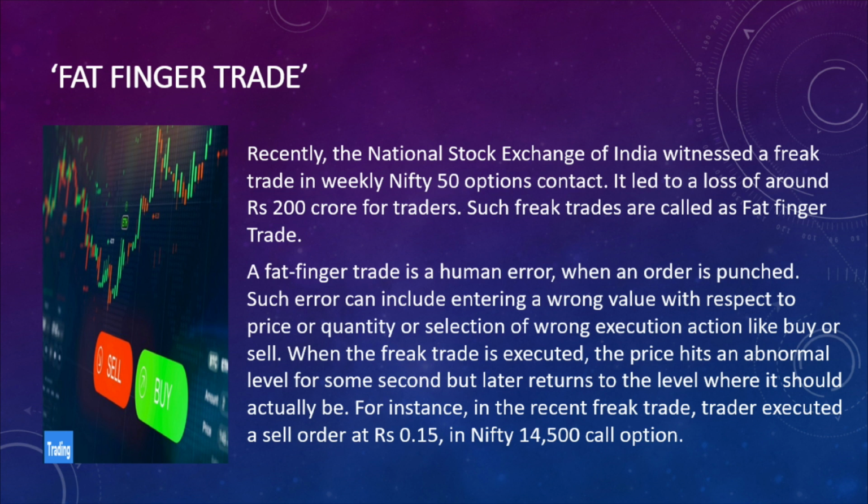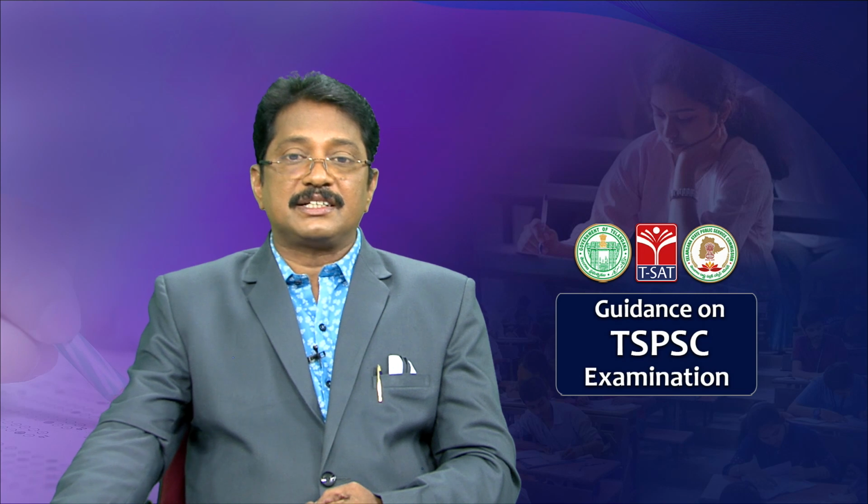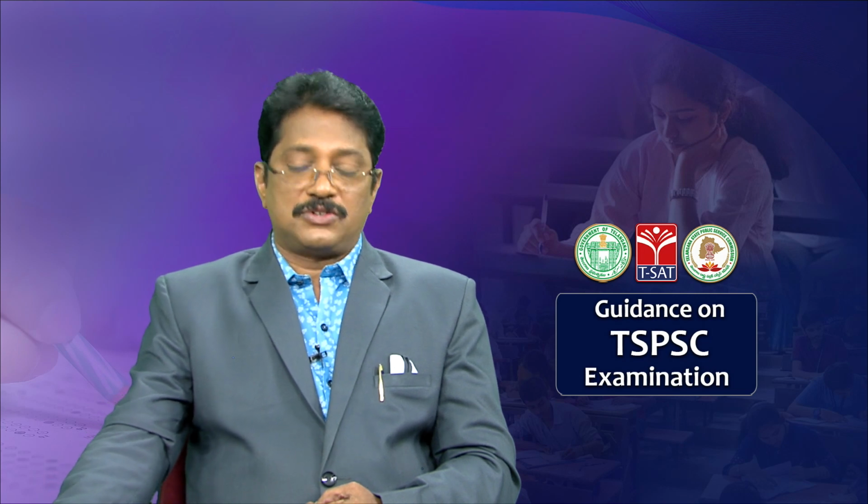A fat finger trade is a human error, that is very important. Recently the National Stock Exchange of India witnessed a freak trade, and the name of this freak trade is fat finger trade. They may ask this kind of question, or its meaning also. Fat finger trade is human error, you have to say.